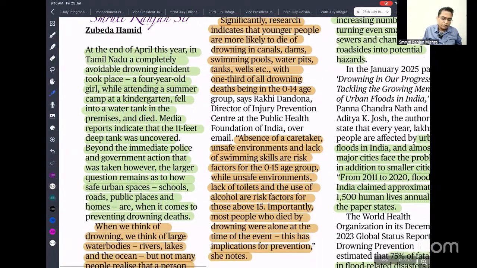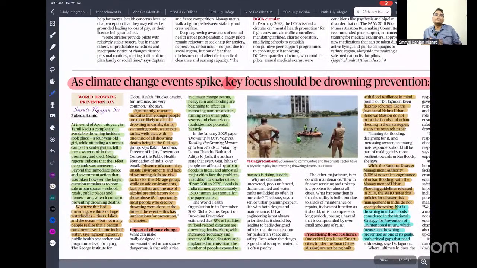It can be prevented, but as we gradually move forward with rising climate change and urbanization, urban flooding is quite prevalent, so there is a high chance that people might drown. So we need to create awareness, we need to create swimming lessons, we need a lot of coordination to prevent this avoidable death. So that is what this article is talking about, so please read it, you will understand it.